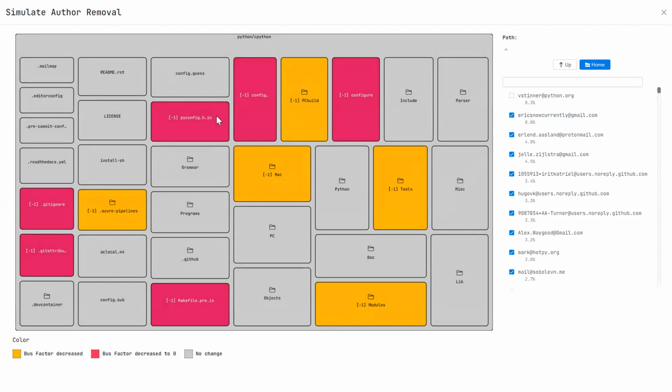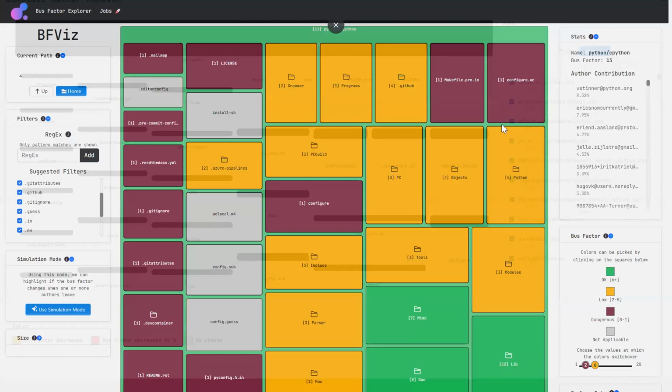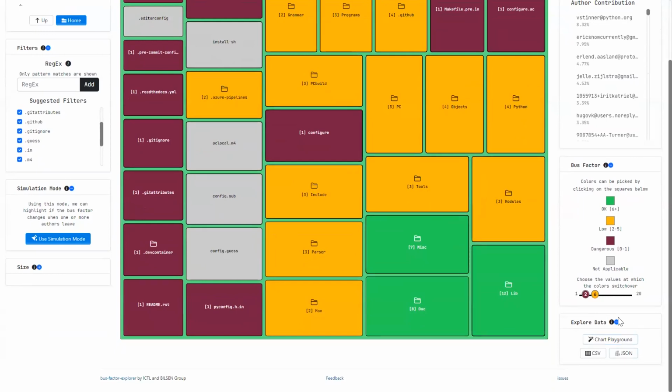For some other files and folders, the ones that are red, the bus factor has gone down by 1. We can tell that using the number in the square brackets. But also the overall change is that the bus factor has decreased to 0. So basically, if this contributor leaves, the bus factor of the files and folders marked red just goes down to 0. We can make multiple contributors leave as well, and we can add them back again. This is basically our idea for the simulation. There are also some other customization features that my friend Igor will discuss.